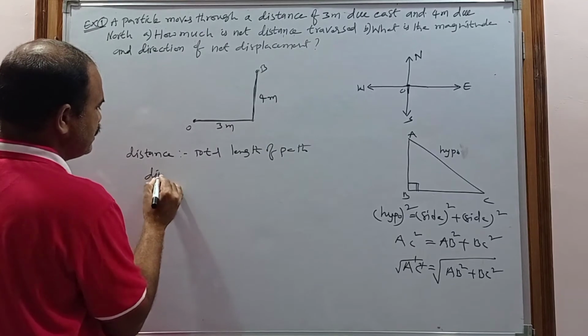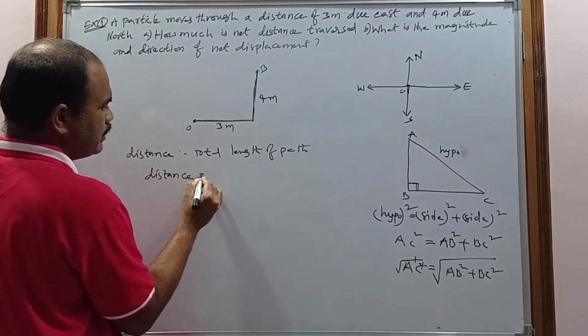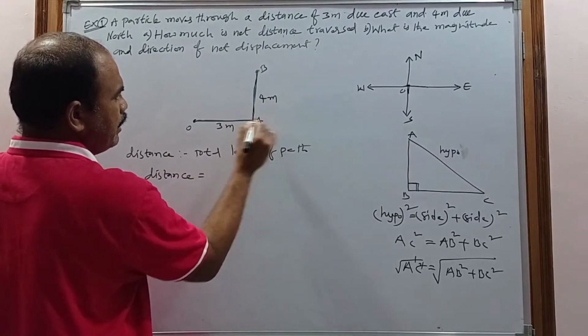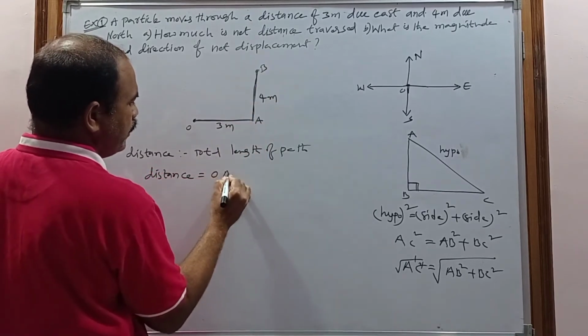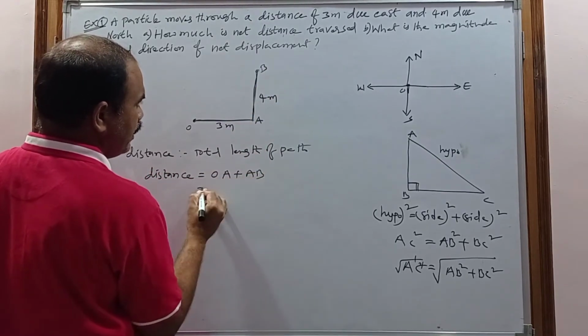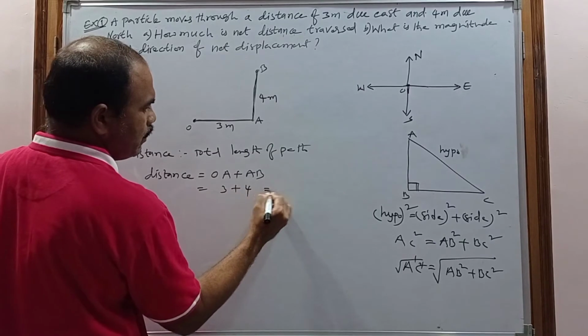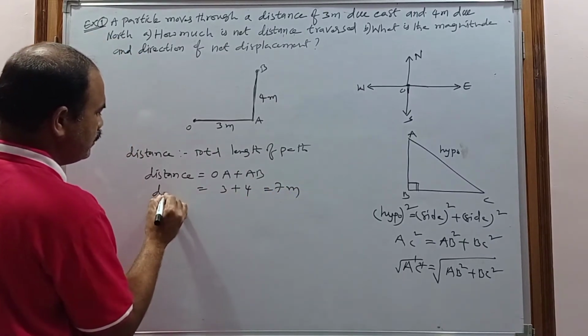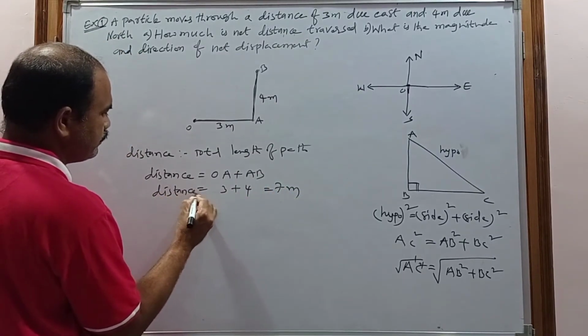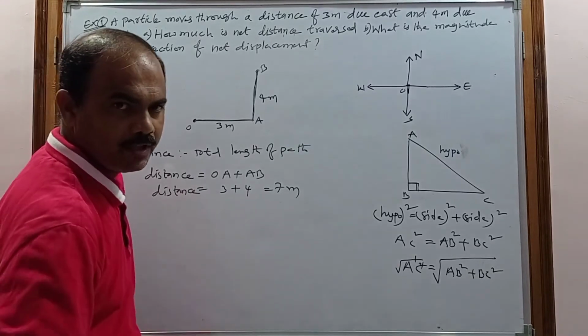So the distance is nothing but the total length of path. Now consider this A. So OA plus AB, nothing but 3 meters plus 4 meters. Total how many meters? 7 meters. So this is the distance covered by the body.